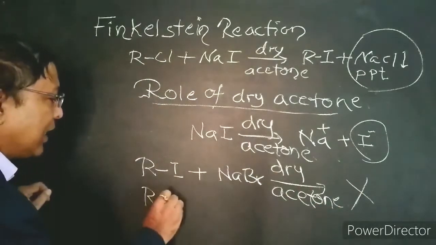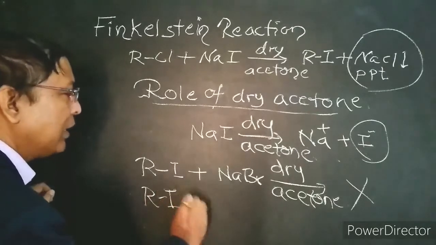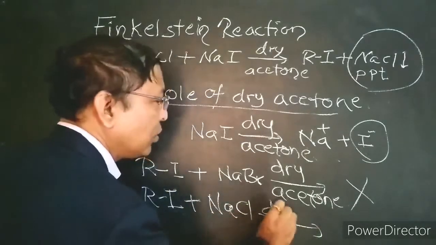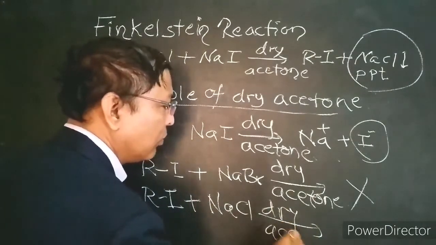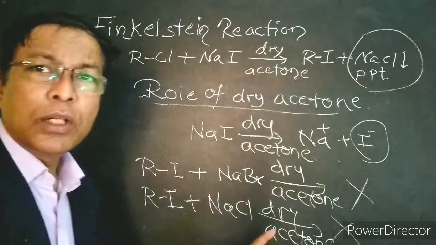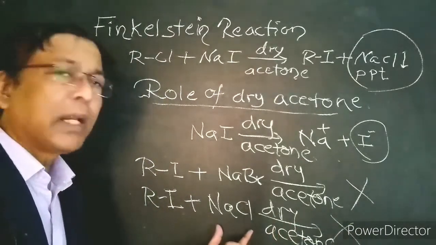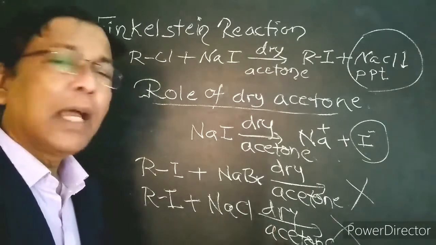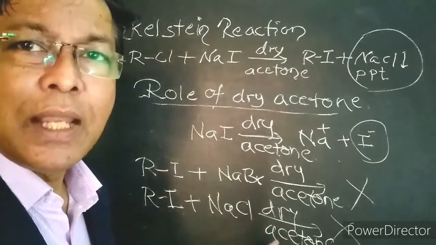Let us take another example. If I take sodium iodide and sodium chloride and dry acetone, does the reaction take place? Again, the answer is no. The reaction will not take place because sodium chloride, being more ionic in nature, is unable to dissolve in acetone. So, no reaction takes place.